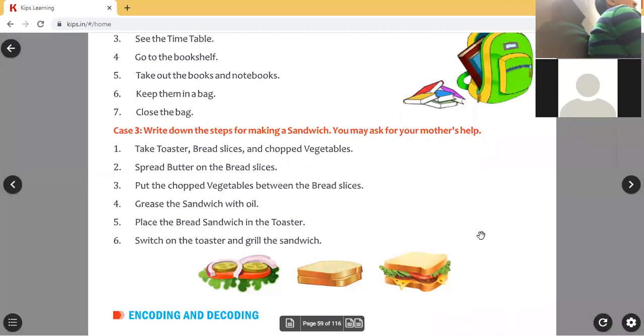Excuse me, ma'am. Now you tell me what is your doubt. Ma'am, this is called internet. This is not called internet. This is the process of encoding.